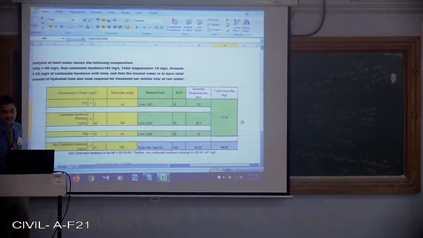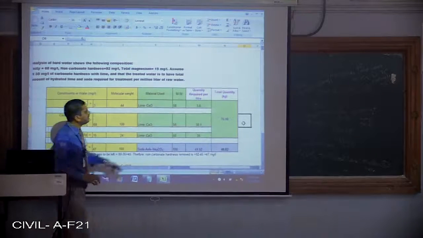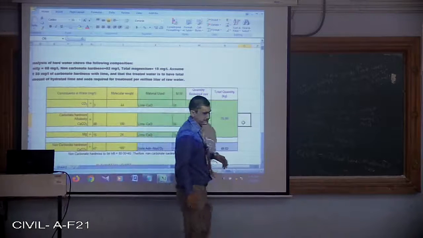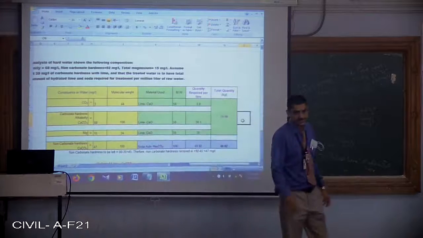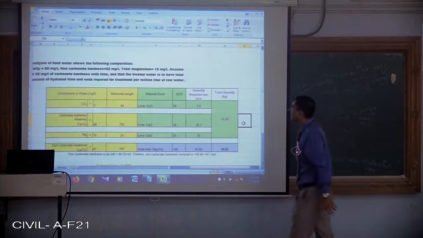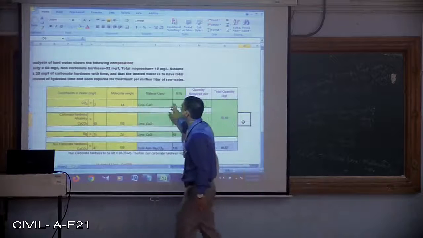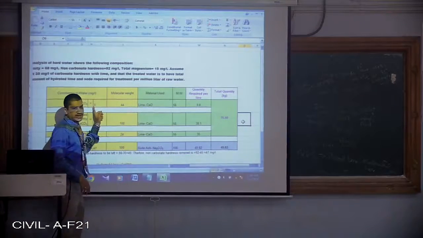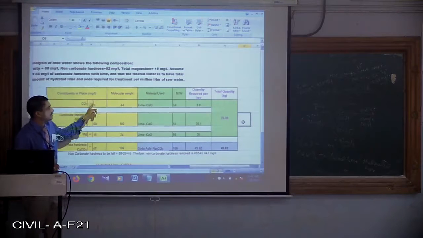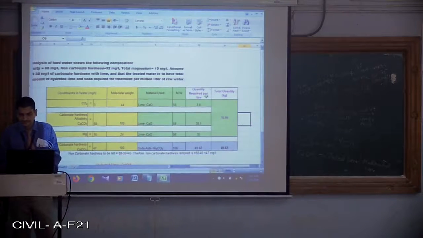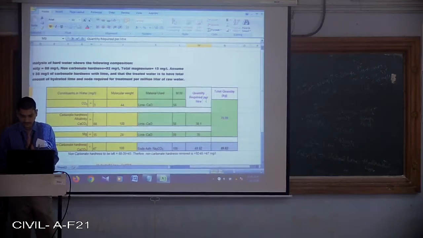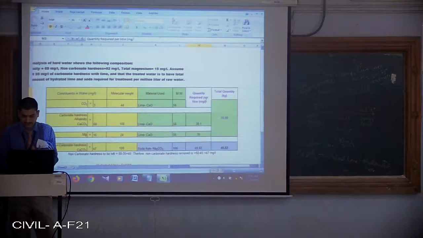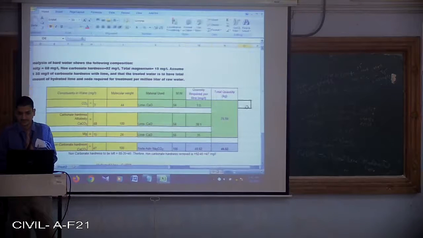These values are in terms of mg per liter. Because the molecular weight ratio gets cancelled, the ultimate answer we are going to have is in terms of mg per liter.